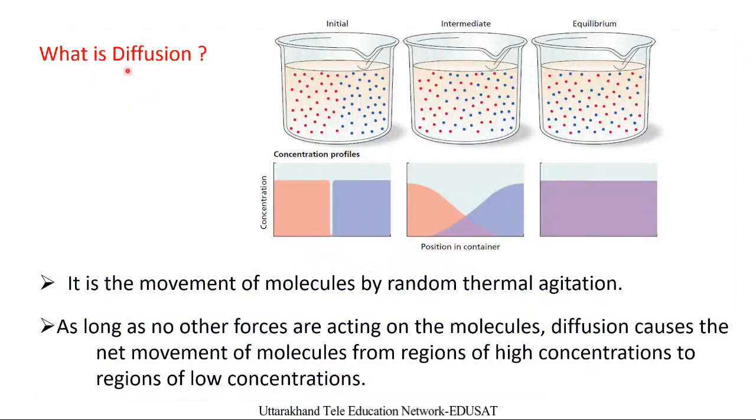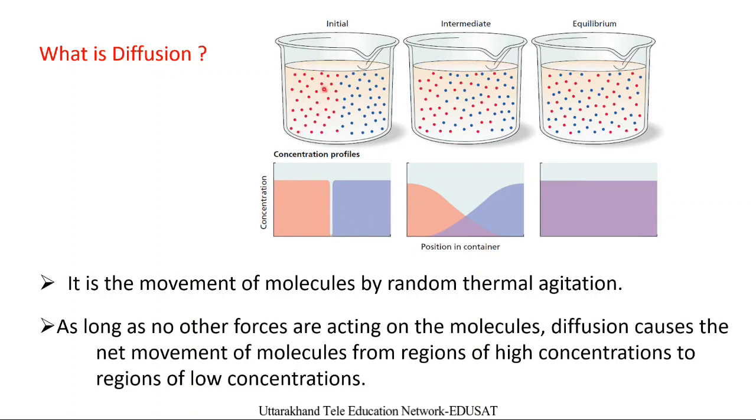So what is diffusion? As we can see from this figure, we have put three different glasses or jars, and all the glasses are filled with certain molecules. These red and blue dots represent molecules of certain substances.